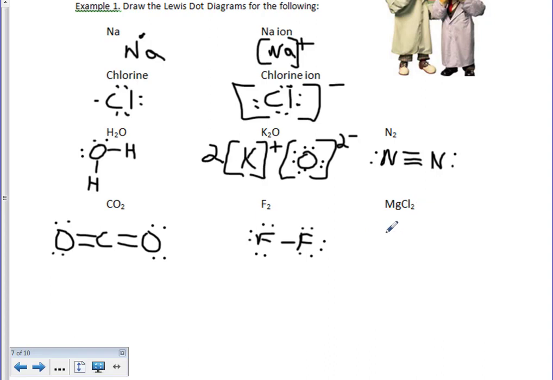Mg we know is in group 2, so we know it's going to actually become a positive 2 ion. So Mg is going to give up those 2 electrons, causing this to be a positive 2, or a 2 plus. And we have our chlorine, but we have 2 chlorines, so we're going to use our coefficient of 2 out in front. So we have 2 of these chlorines, which are both picking up an electron, thus giving us a negative charge on there, and show the electrons 1, 2, 3, 4, 5, 6, 7, 8.